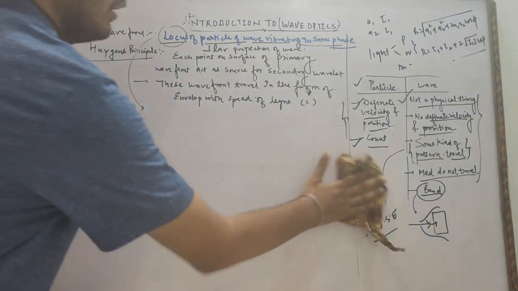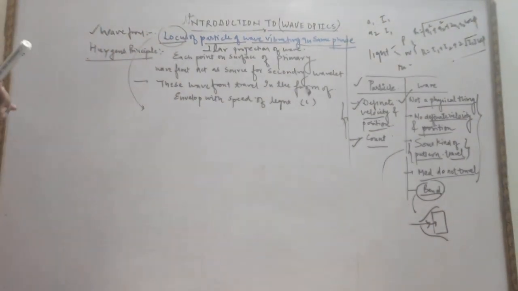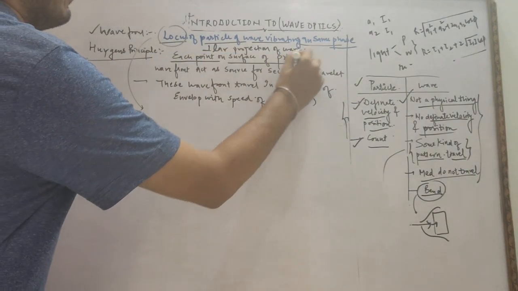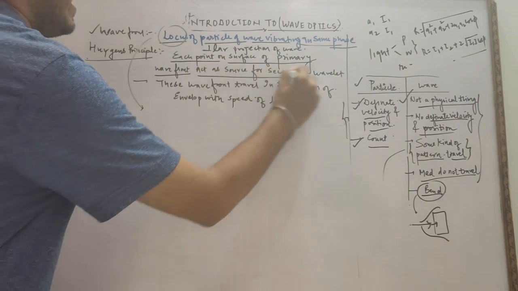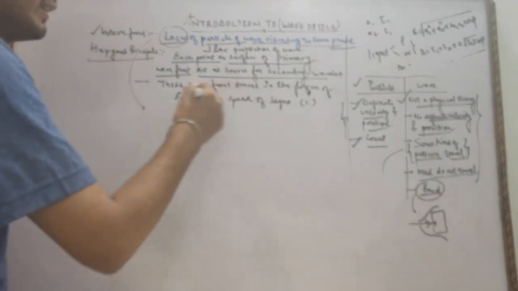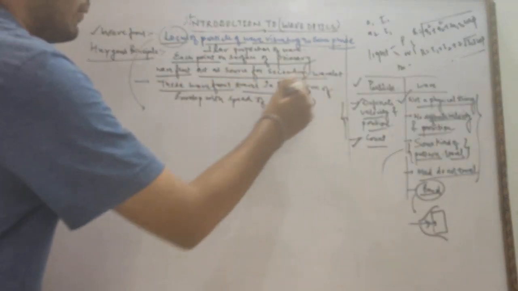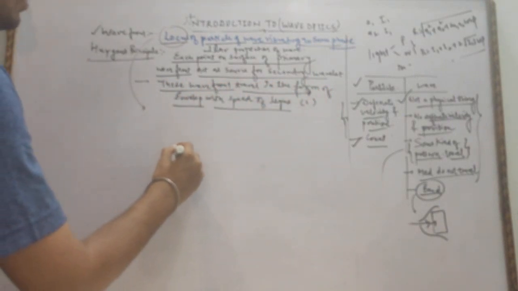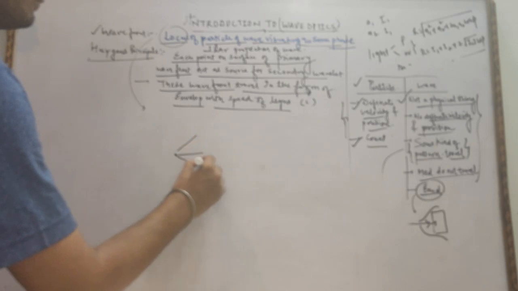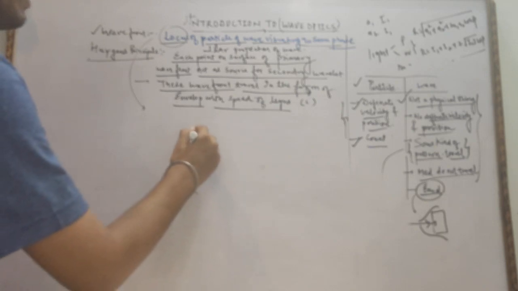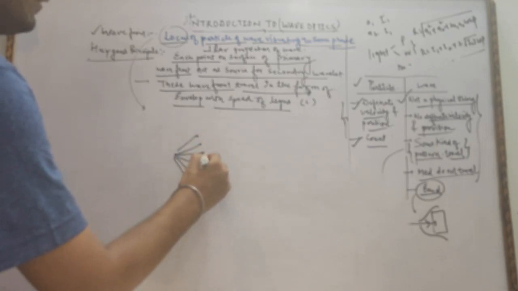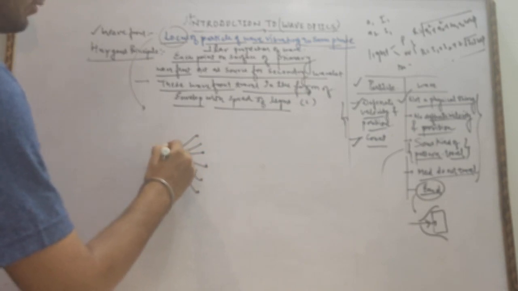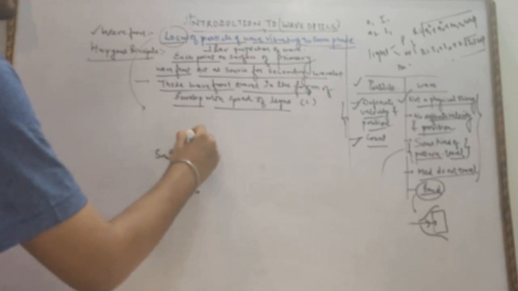So the first topic is Huygens principle. Huygens stated that each point on the surface of the primary wavefront acts as a source for secondary wavelets, and these wavelets travel in the form of an envelope with the speed of light c. Suppose this is a point source. These are the primary wavefronts.